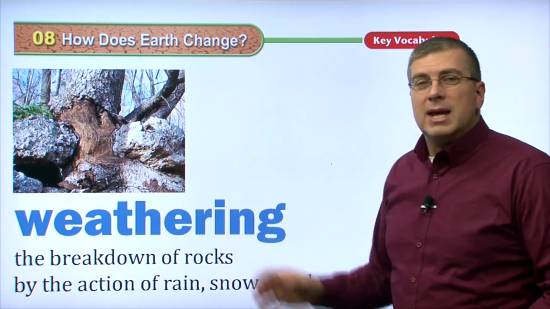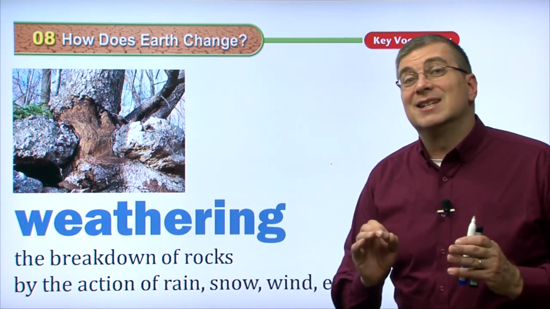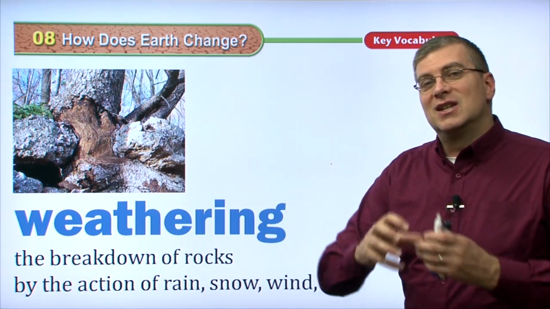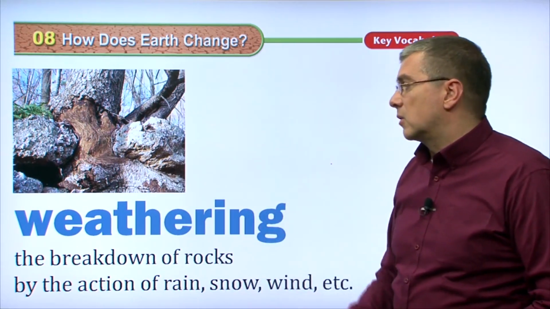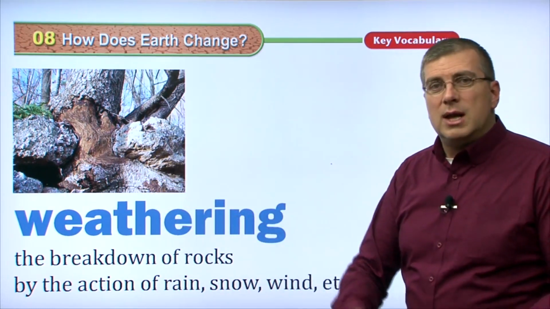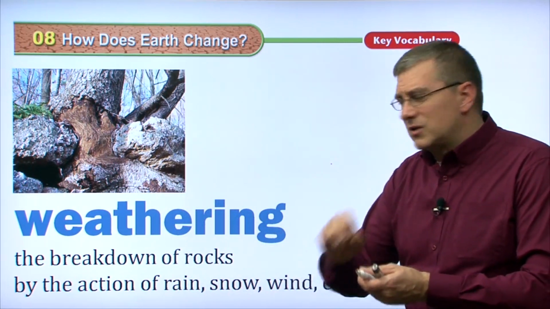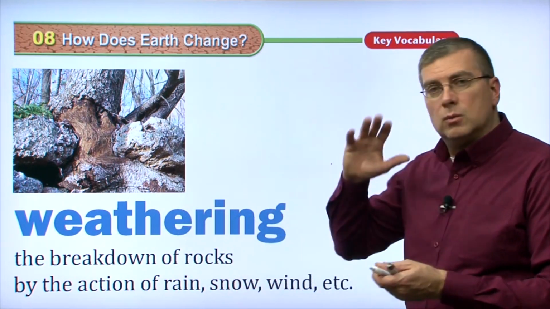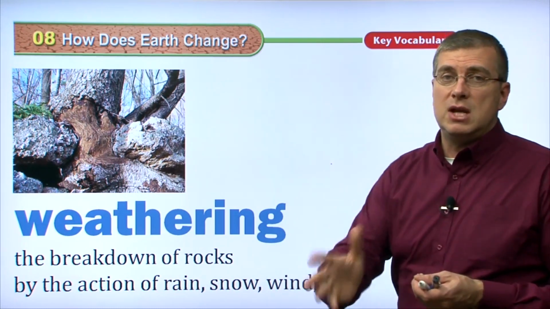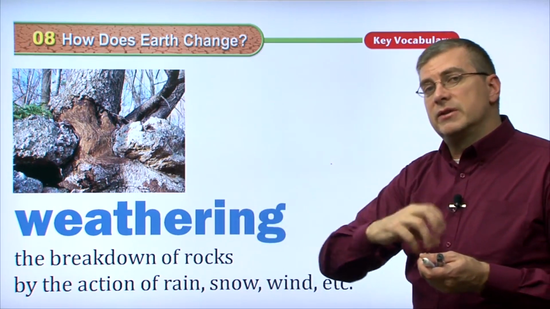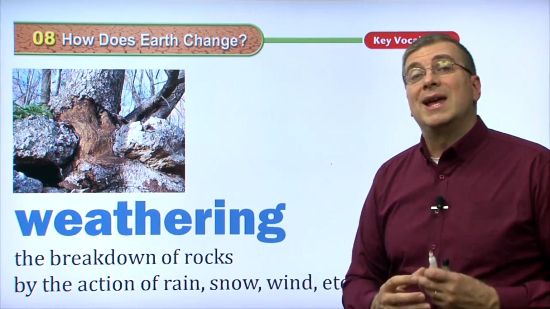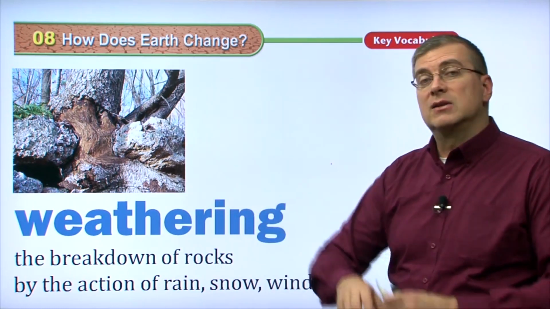And when we talk about weathering, sure, it's a change, but it's usually a destructive change. It's not a change for improvement. It's a change that destroys something. It destroys the rocks. It destroys the environment, because a lot of rain will fall. The rain will pick away at the rocks little by little. Wind will come by, and over a long time, hundreds, thousands, millions of years, will start to carry off pieces of rocks. It will shape the rocks. And of course, when snow falls down, both the weight and the cold also will act to destroy the rocks.